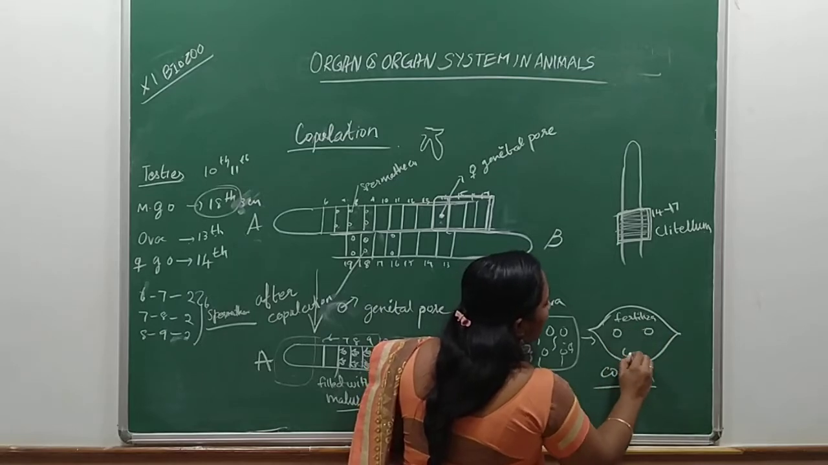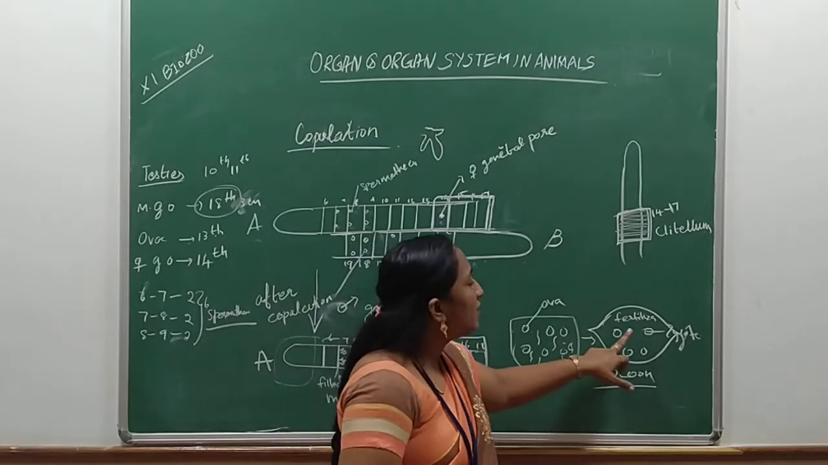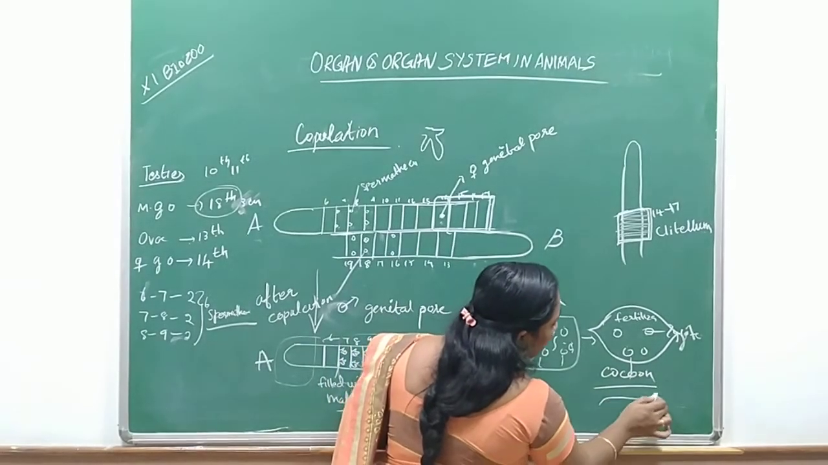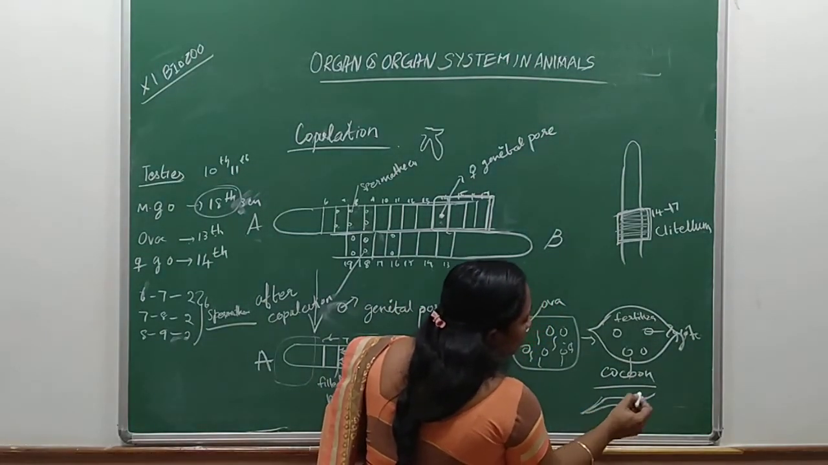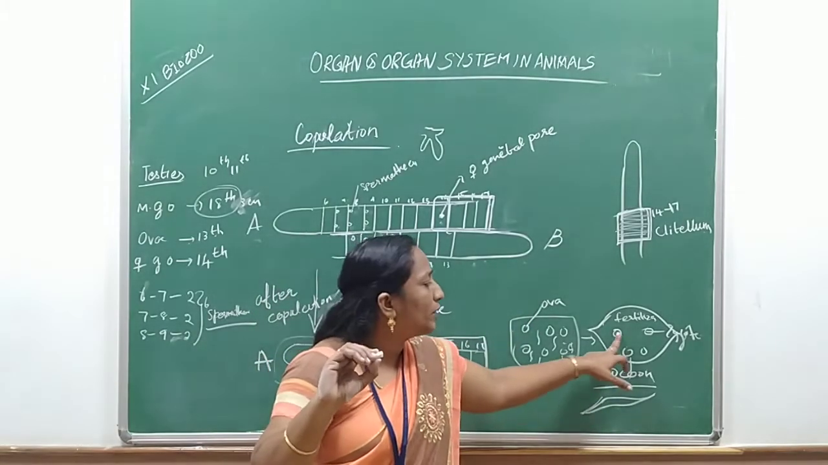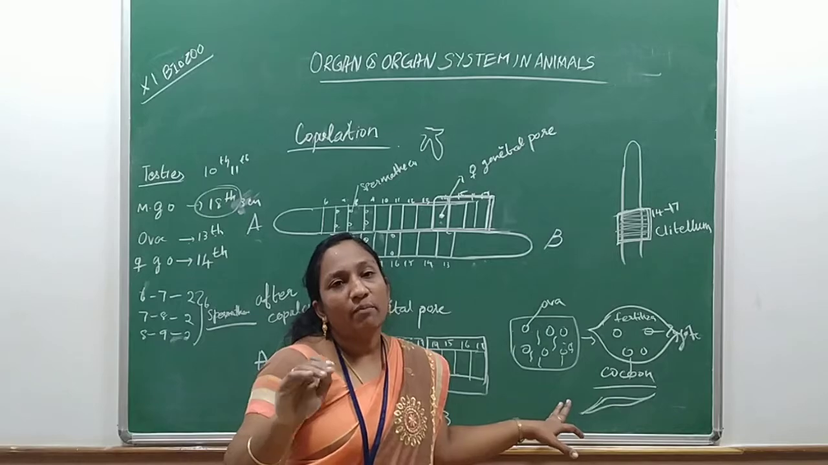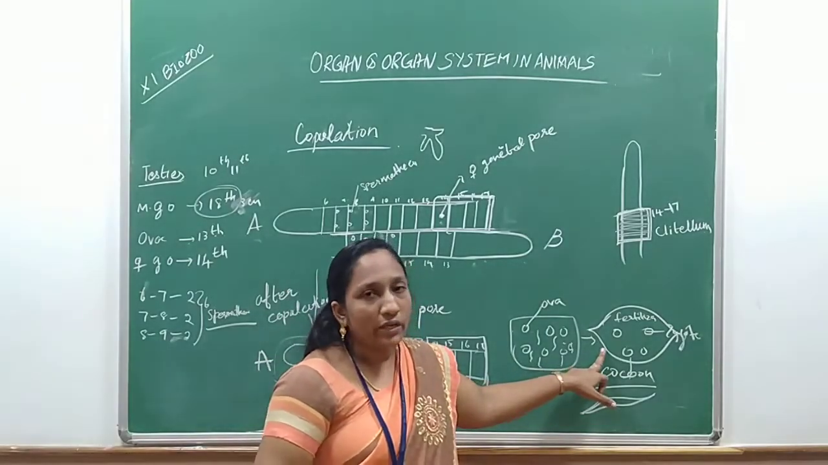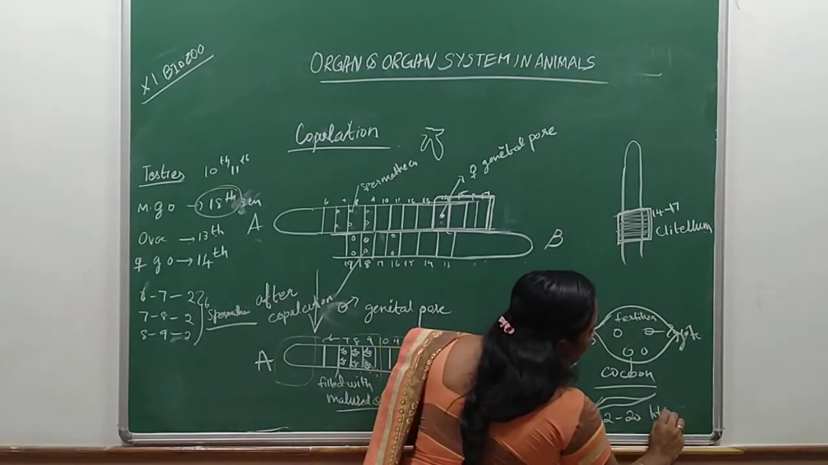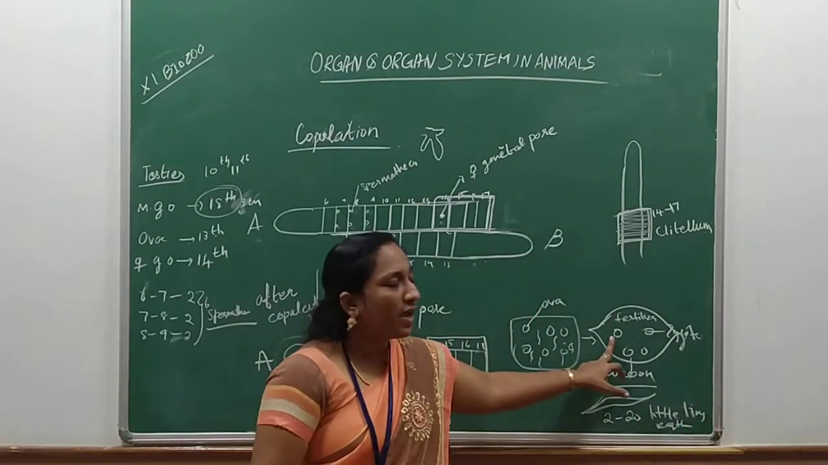Then it forms the zygote. Understood? After the zygote formation, this cocoon starts to produce a young little earthworm. This little tiny earthworm comes out from the cocoon. Totally, 2 to 20 earthworms may come from one cocoon of earthworm. For example, 2 to 20 little tiny earthworms come out from the cocoon. Okay.